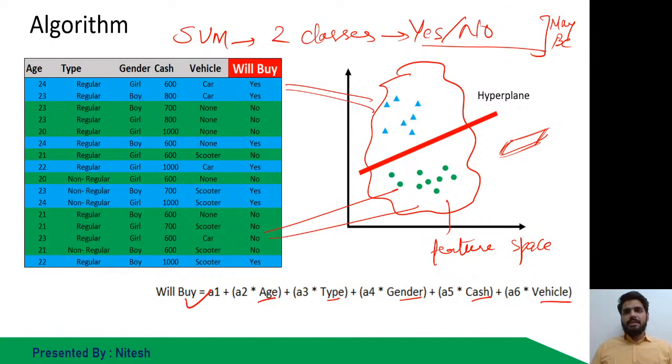Second important thing is that SVM takes a lot of time with respect to all other models. The reason is that it is mapping the distance of this hyperplane from all the points, and it also has to decide dynamically which is the best hyperplane. So that's why it takes a lot of time to make it up. And while you learn the same thing in online classes or with our batch, you will also witness the same thing.